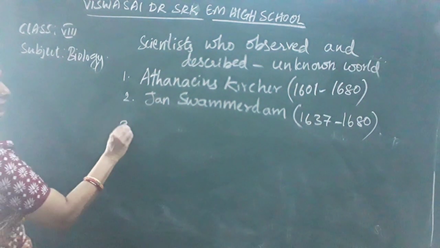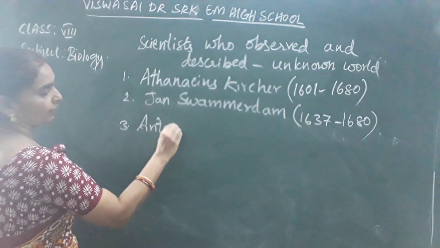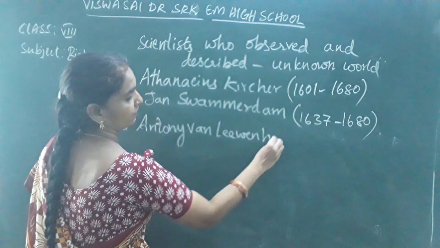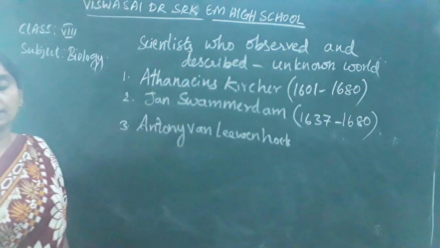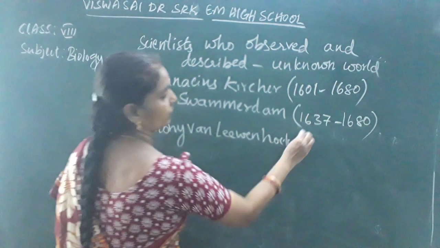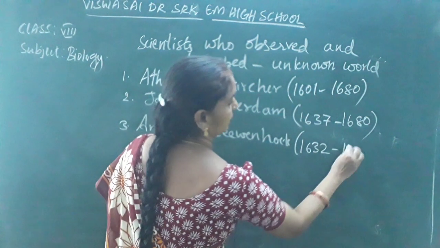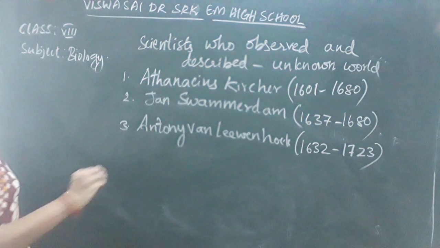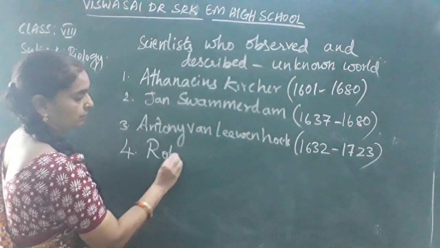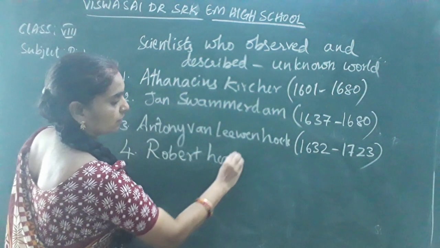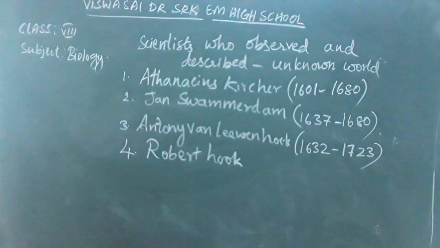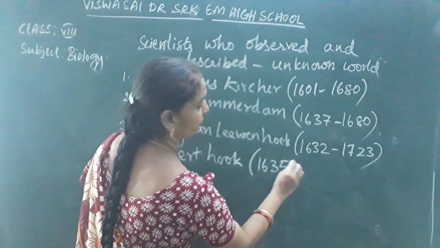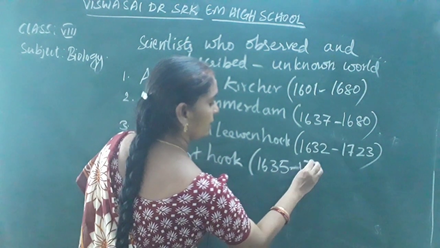And Antony van Leeuwenhoek, whose life period was between 1632 and 1723. Okay children, next was Robert Hooke, whose life period was between 1635 and 1702.